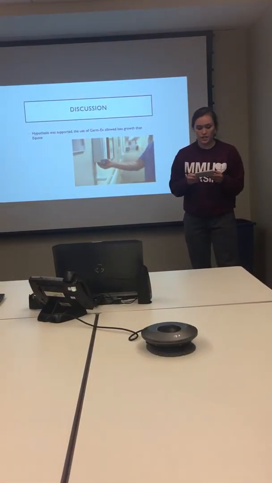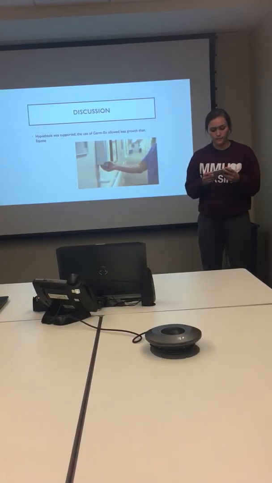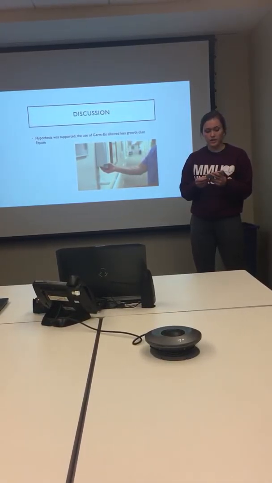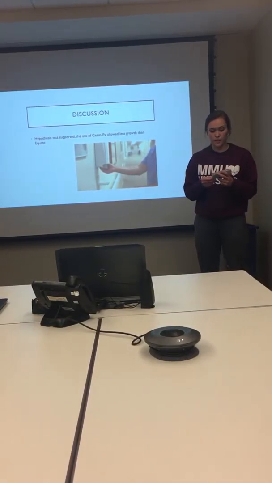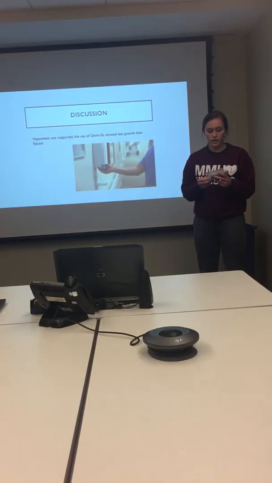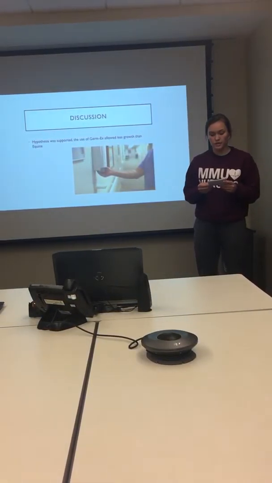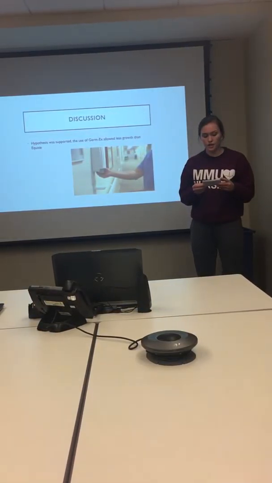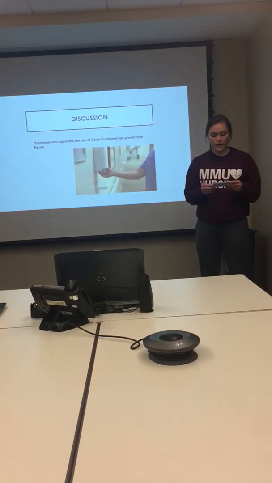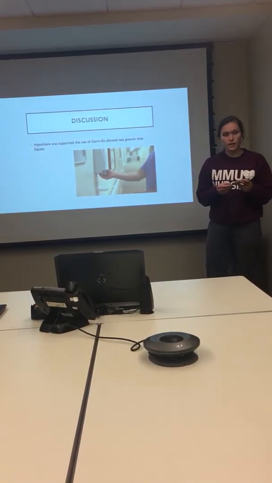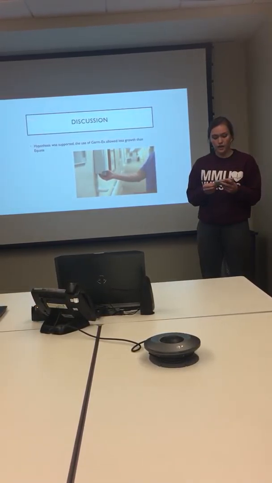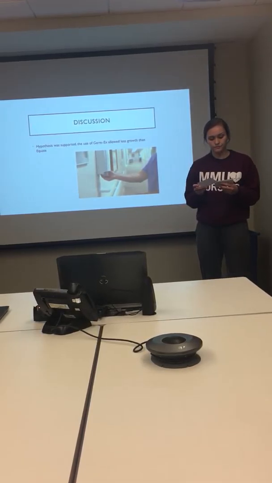From the results, it is shown that there's no significant difference in the amount of bacteria that was inhibited when using either name brand Germ-X or off-brand Equate hand sanitizer. It was previously hypothesized that name brand Germ-X would inhibit more growth of organisms on the hands than off-brand Equate hand sanitizer. But after completing the experiment, it was found that the hypothesis was not supported.